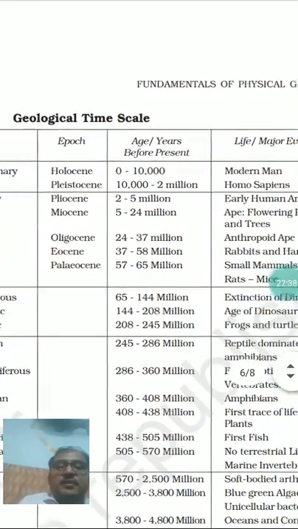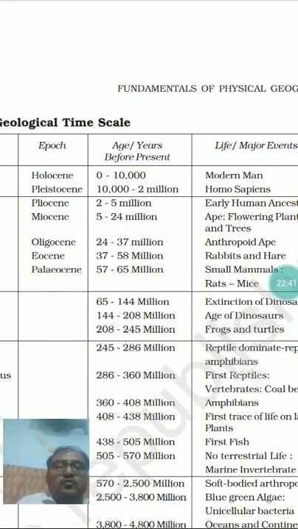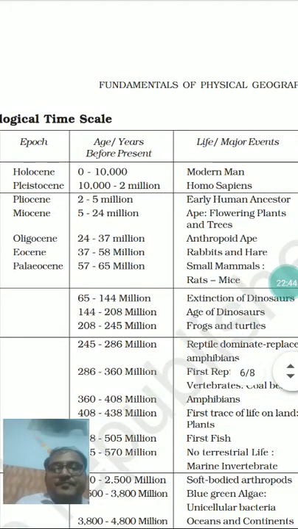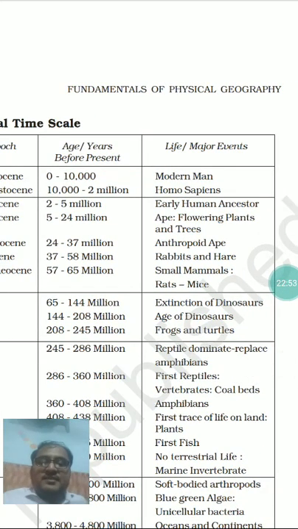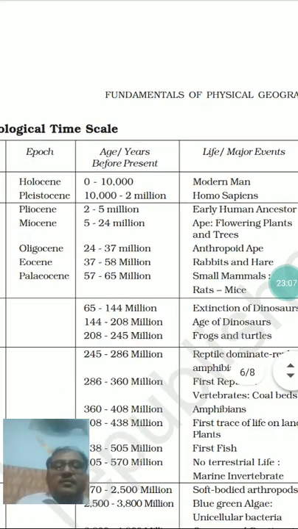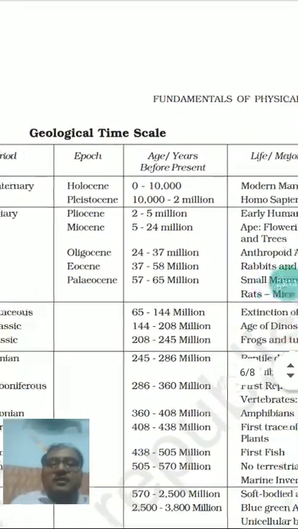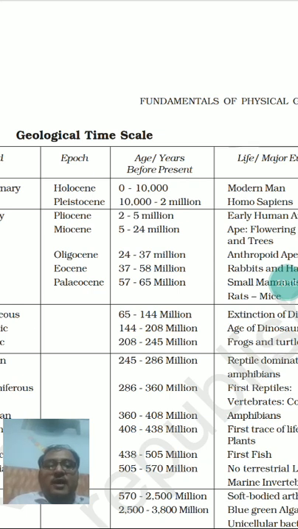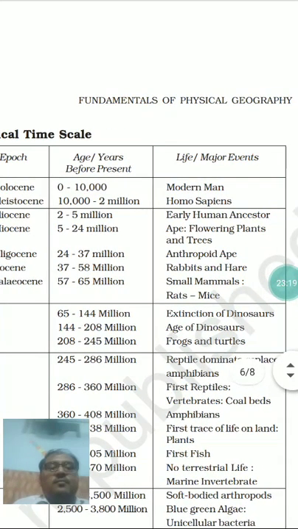This Pleistocene is the time period of approximately 10,000 years to 2 million years ago from the present. And this is the time of Homo sapiens. So Homo sapiens, all these things you have read in your biology class 9-10 textbook. So this is the time of Homo sapiens, early modern man, ठीक है, early human being, आदि मानव, इनका टाइम था. And then comes the Holocene epoch, and this is the time from present to 10,000 BC. That is the time of modern man.